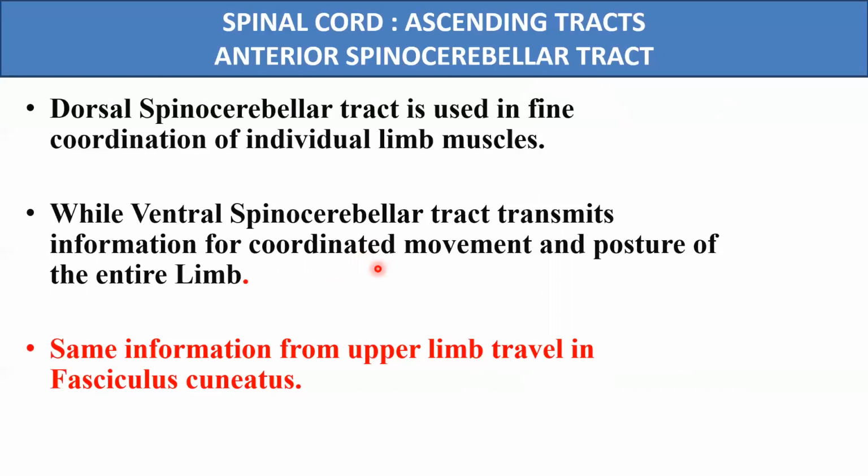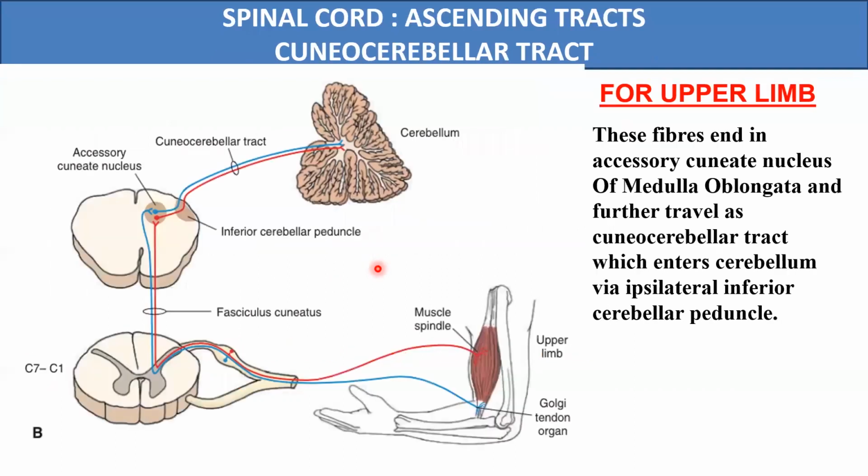Now, as we have seen, the Clarke's column nucleus is present only up to the C8 segment of the spinal cord. So unconscious proprioceptive information above this segment of the spinal cord will be carried by the cuneocerebellar tract. The pathway of this tract is that the first order neurons are above the C8 segment of the spinal cord.